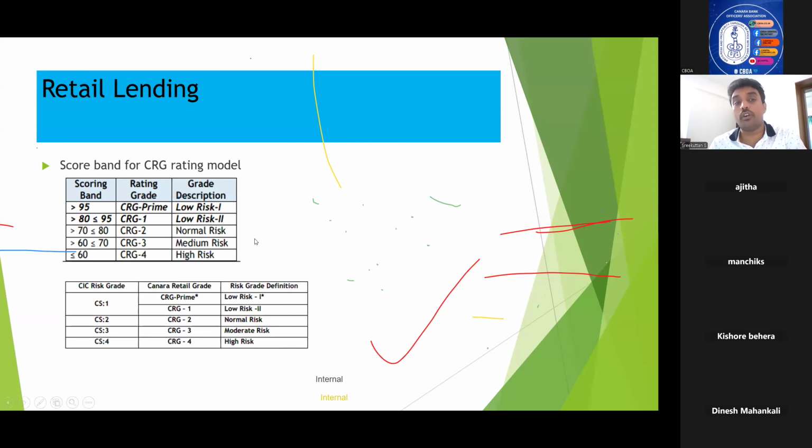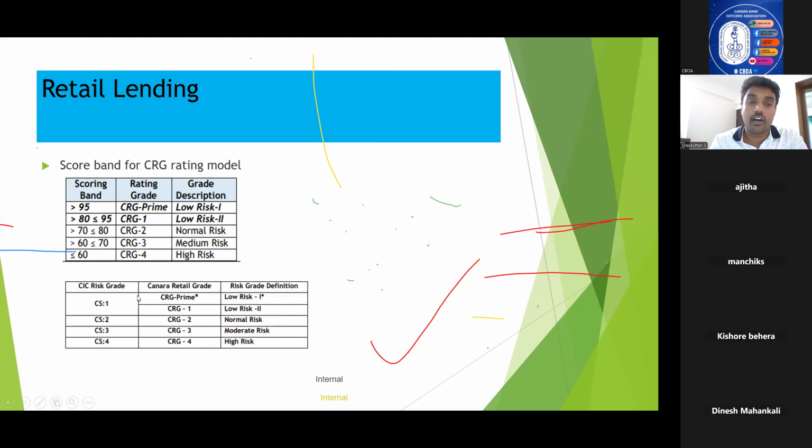Now, coming to the next topic, that is CRG rating. As you all know, CRG is Canara Retail Grade. That is the full form of CRG. So, the CRG rating model. This particular question has been asked in two to three examinations, and three to four also: what is the score band of different ratings? So you just need to have an idea.